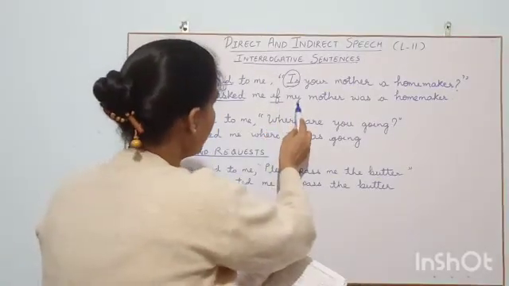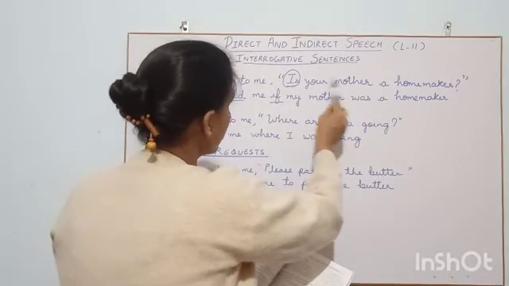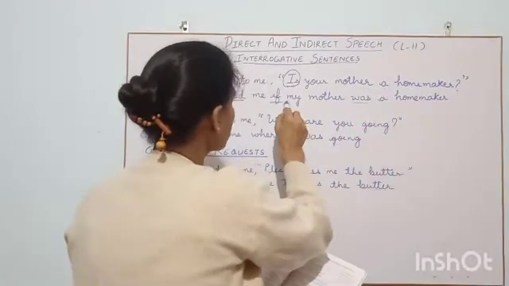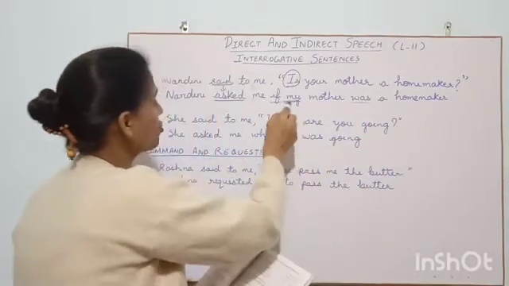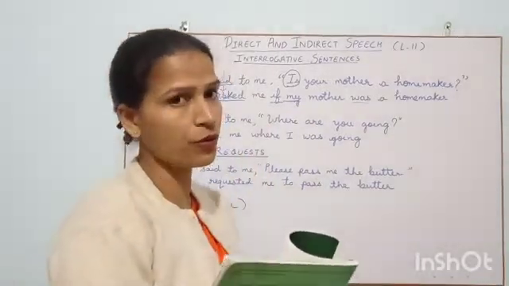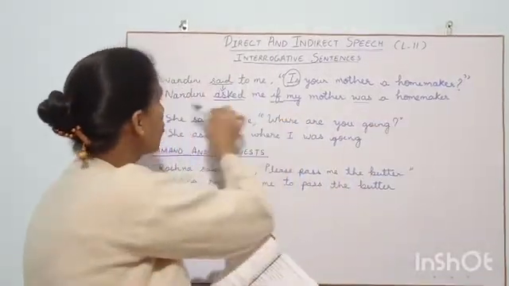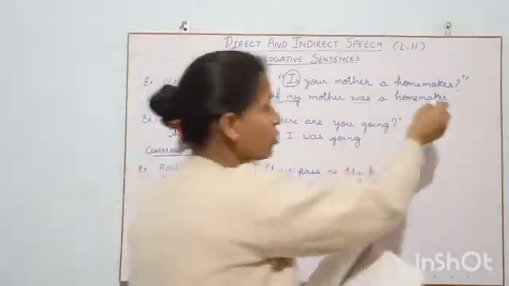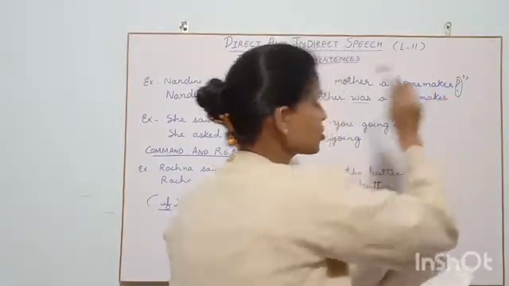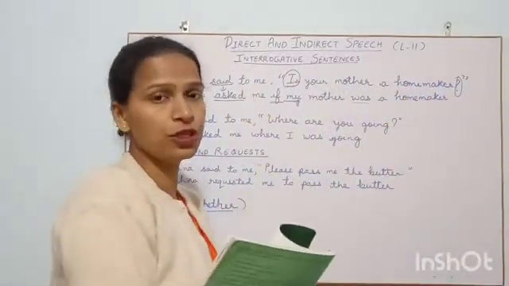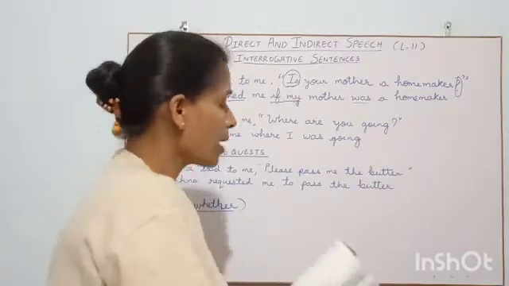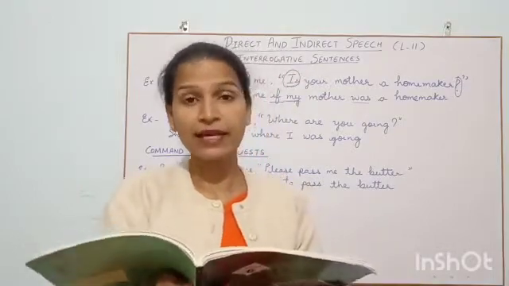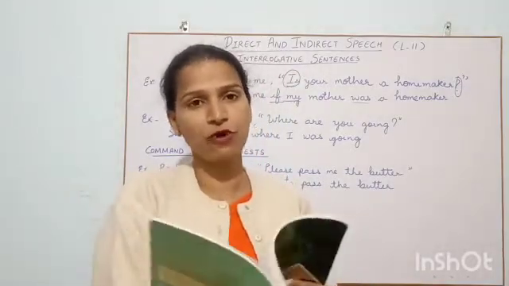If my mother will change into was a homemaker. My is changed according to your personal pronoun, which we have already learnt. This is how we will change our direct speech to indirect in the interrogative form. And one more thing you would be noticing, that there is no question mark in the end. We are not going to put any question mark in the end because it says, I will read for you, interrogative form of the direct speech changed into assertive form.